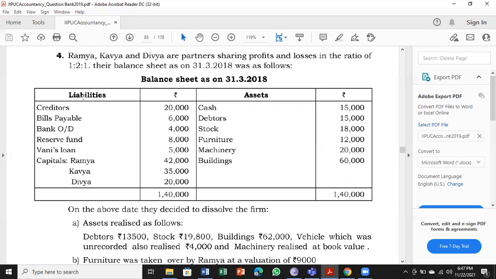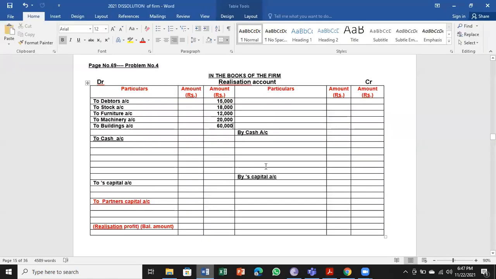Now we'll move on to the outside liabilities which to be transferred to the credit side of realization account, starting from creditors and bills payable 20,000 and 6,000. So by creditors account 20,000, by bills payable account 6,000.